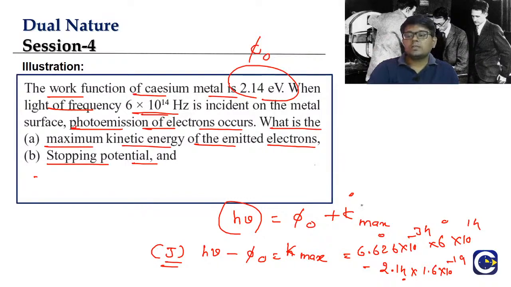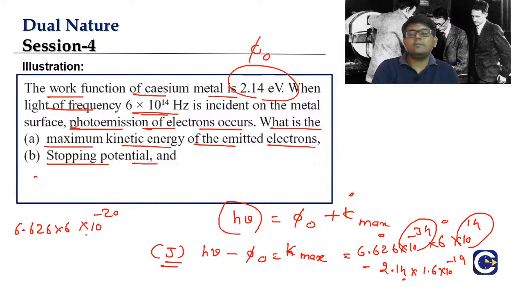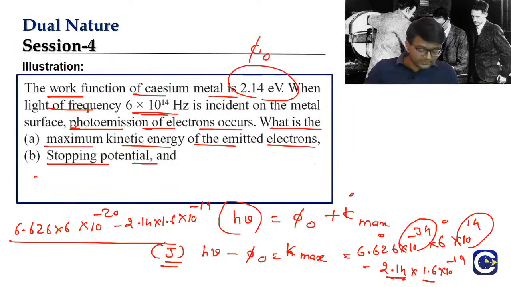right? So first here 10 power minus 34 into 10 power 14, which is 10 power minus 20. So what you are having, guys? 6.626 into 6 into 10 power minus 20 will be there. This is 2.14 into 1.6 into 10 power minus 19. So this value we have to simplify. Okay, I think we are getting some responses, guys. Keshavan, you are saying it is 5.51 into 10 power minus 20.